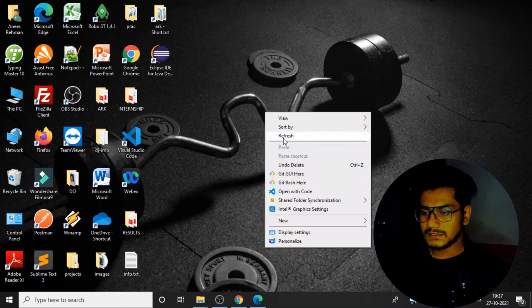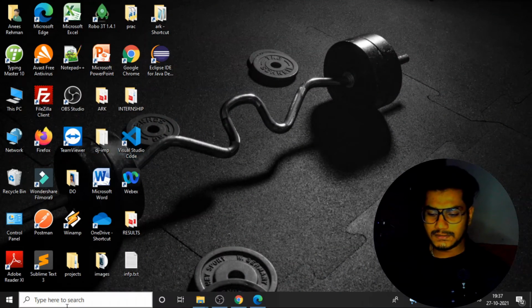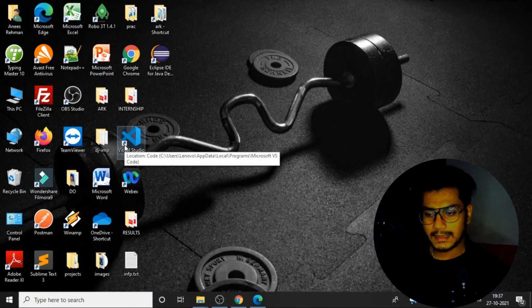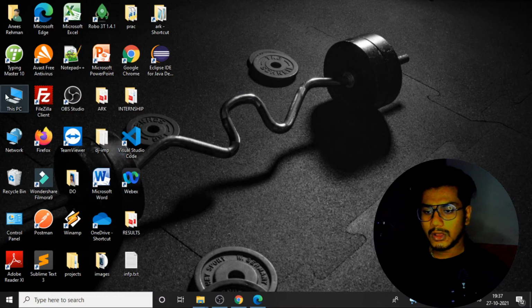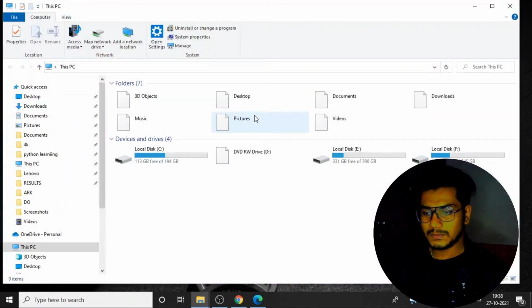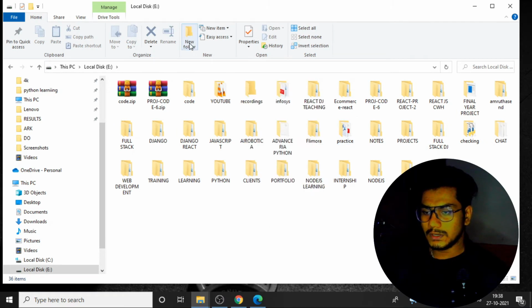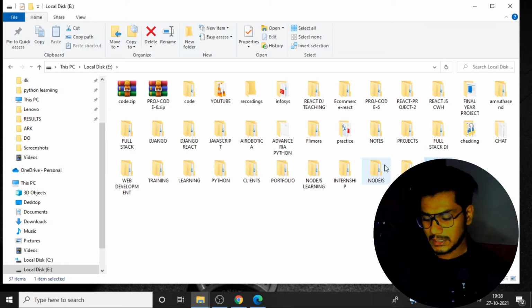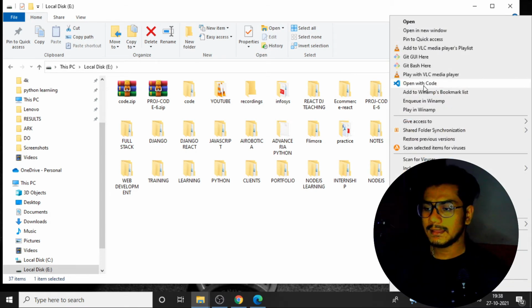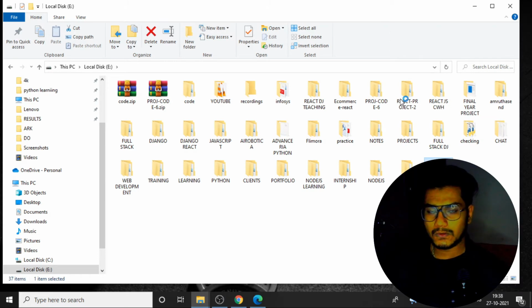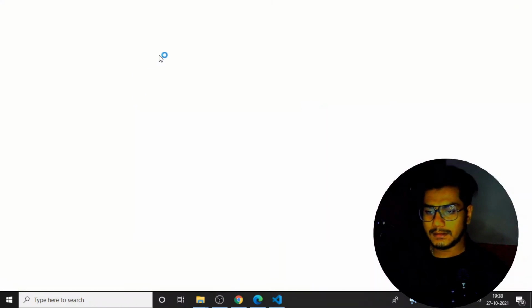I'll open VS Code. Where is my VS Code? Here it is. There is one more thing: you can open VS Code directly from here, or else I'll do one thing. I'll open this PC, then go to my E drive. Here I'll create one new folder and name it YouTube Python. I'll open this folder inside VS Code. I'll right click and click on Open with VS Code. This is also one method to open a folder inside the VS Code editor.